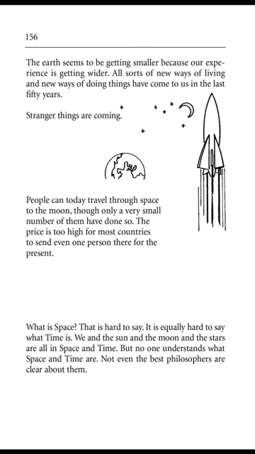The price is too high for most countries to send even one person there for the present. What is space? That is hard to say. It is equally hard to say what time is. We and the sun and the moon and the stars are all in space and time, but no one understands what space and time are. Not even the best philosophers are clear about them.